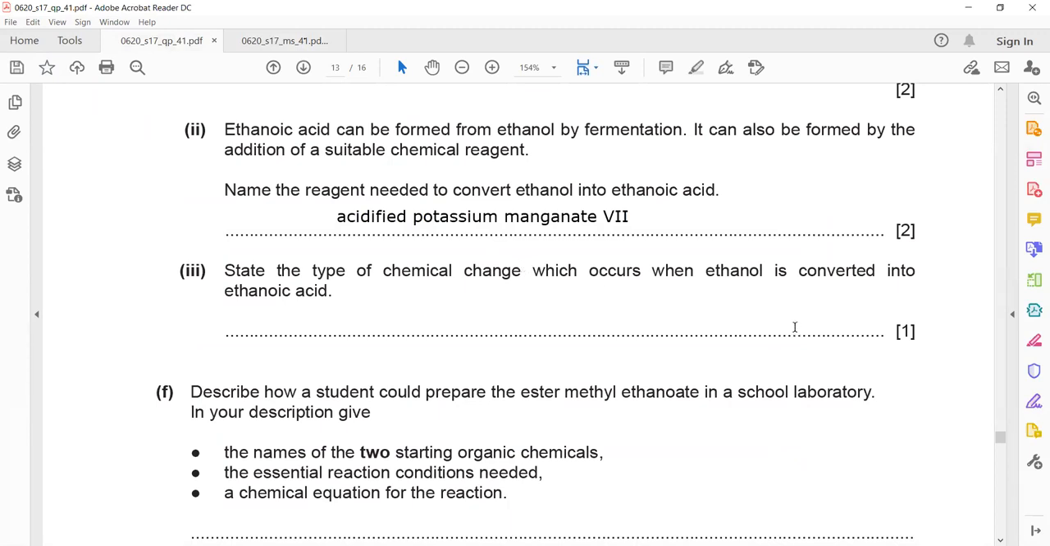State the type of chemical reaction that occurs when ethanol converts into ethanoic acid. What do we call this change, when alcohol converts into carboxylic acid? Alcohol converting into carboxylic acid we call oxidation. And acidified potassium manganate is actually an oxidizing agent.